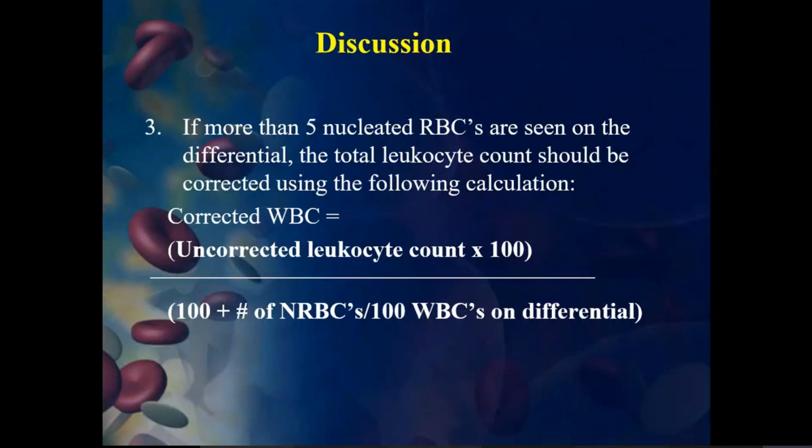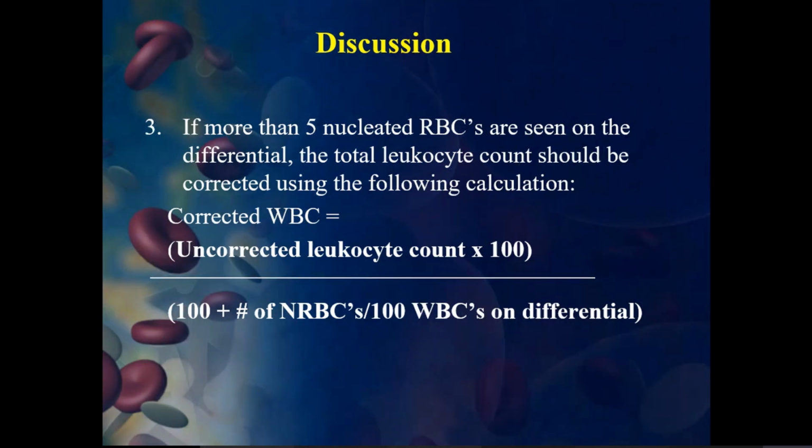And if more than 5 nucleated RBCs are seen on the differential, the total leukocyte count should be corrected using the following calculation. The differential count involves the different types of leukocytes, 5 types, like macrophages, mononucleated, binucleated white blood cells, and the other leukocytes. When we calculate all these, like binucleated, uninucleated, and so on, this will help you.